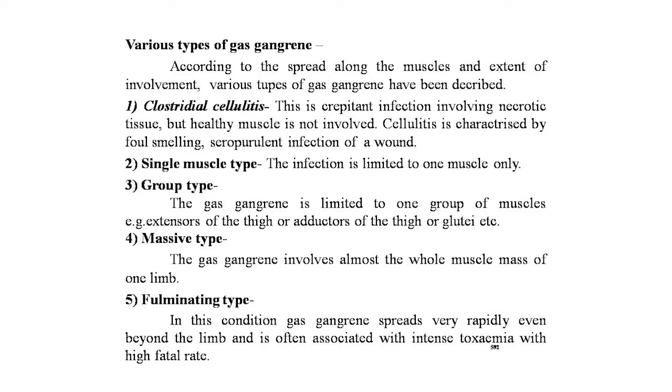Now, second is the single muscle type. The infection is limited to one muscle only. And the next is the group type. The gas gangrene is limited to one group of muscles, that is the extensors of the thigh or adductors of the thigh or glutei, etc.